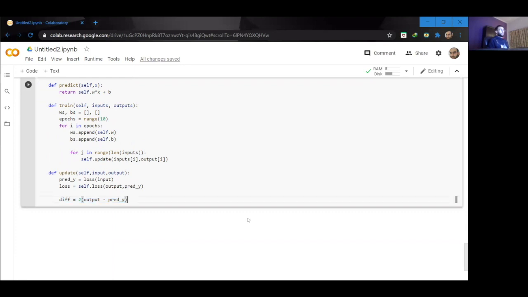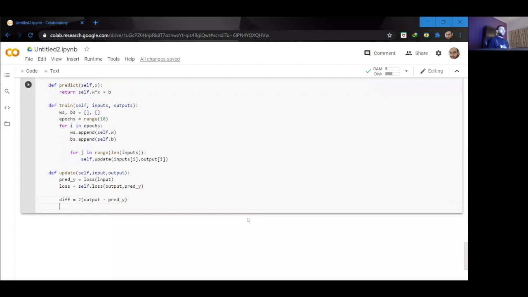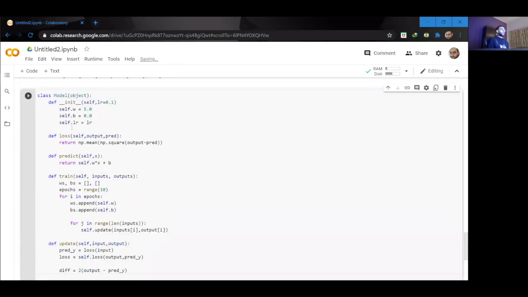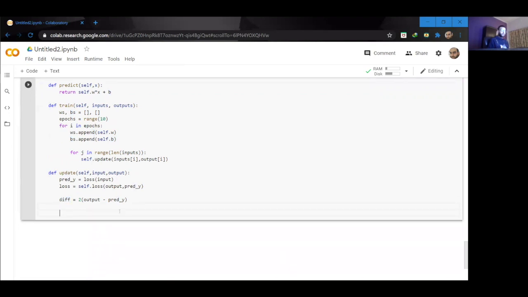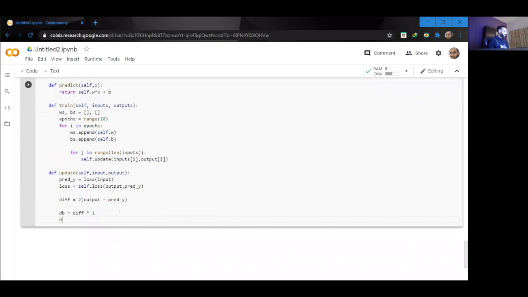Next, I'm going to find the gradient of the weight and the bias value, or how much my weights and the bias value change with respect to this loss. So I'm going to say dB is equal to differentiation times 1. And my dW is going to be equal to differentiation times the input.